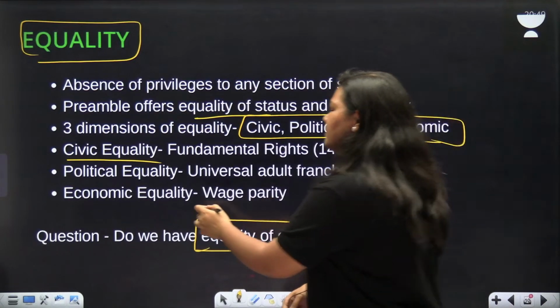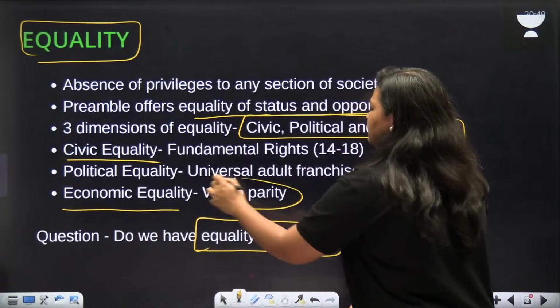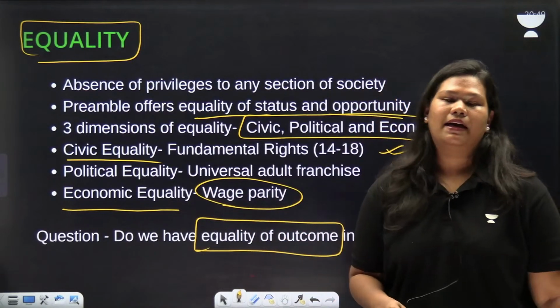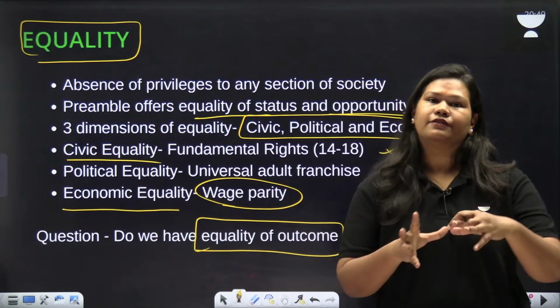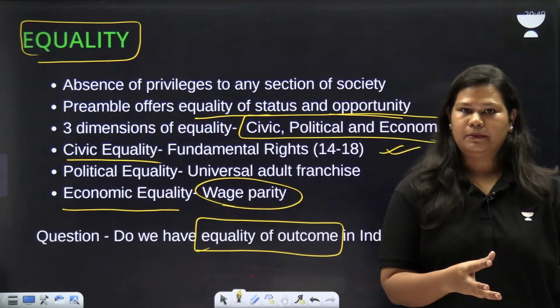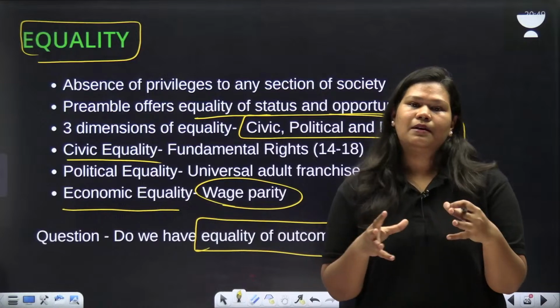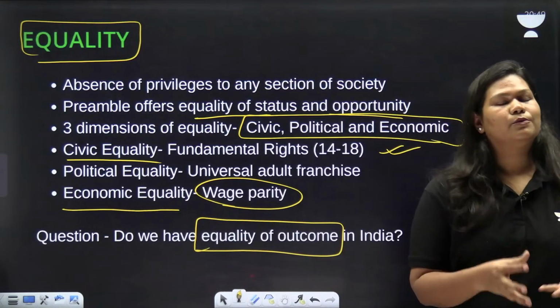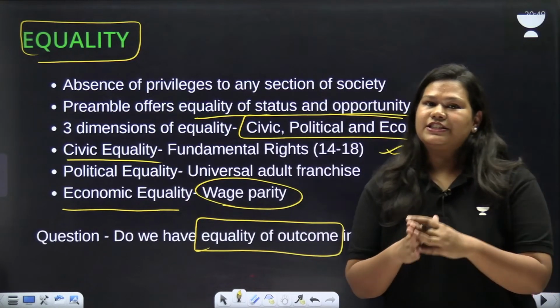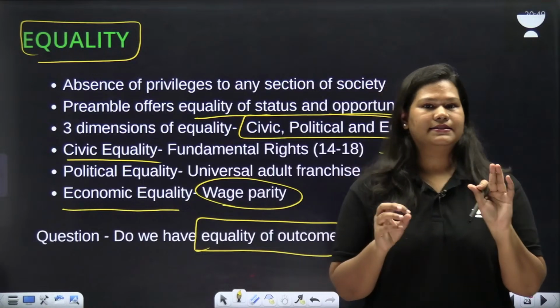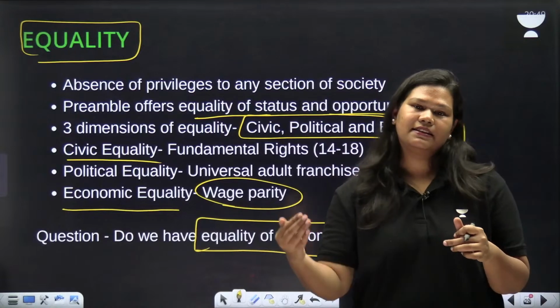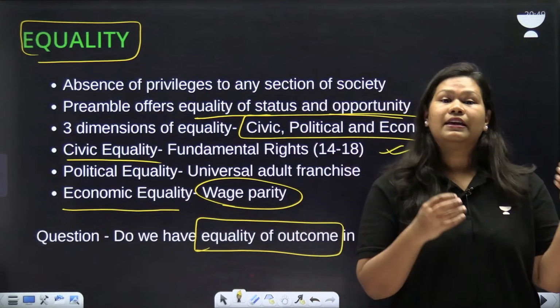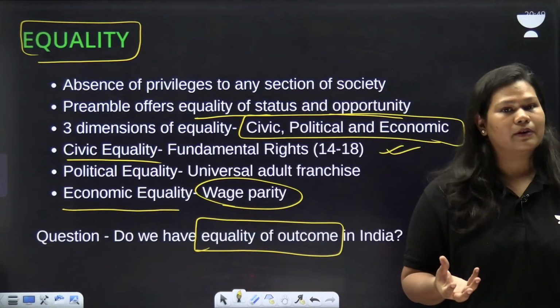Then we have economic equality also. In this, I want to discuss wage parity. Economic equality means that men and women have equal opportunity of livelihood. Also, men and women are paid the same for the same amount of work. Whether it is achieved in India or not is up for discussion, because we generally see that men and women don't get equal wages for the same amount of work.